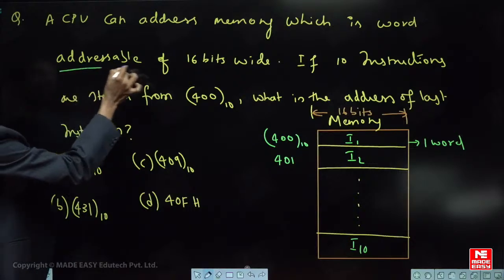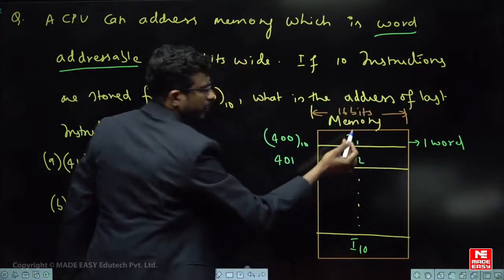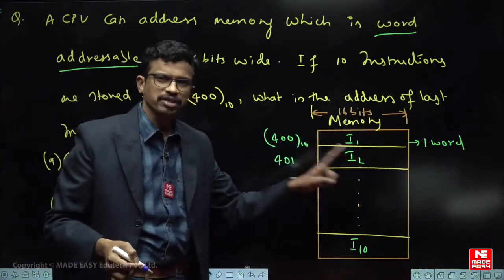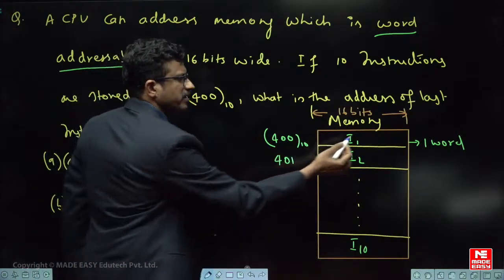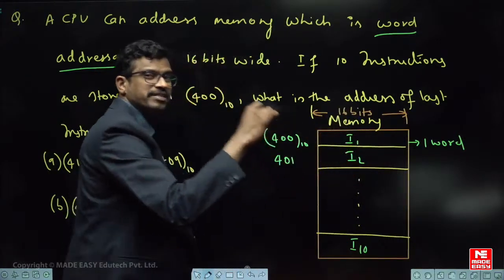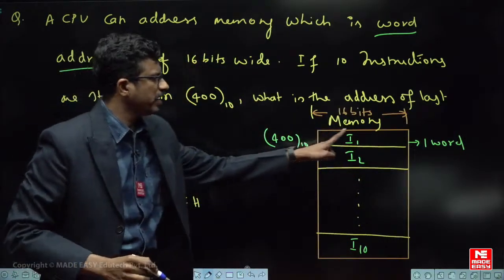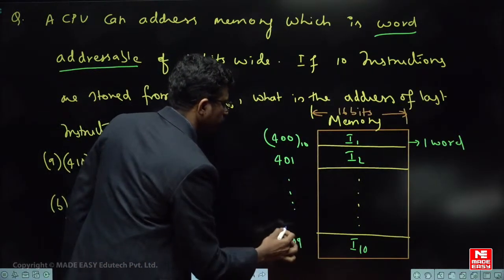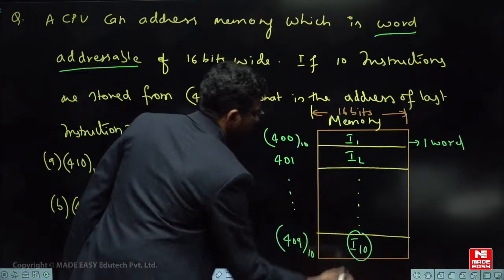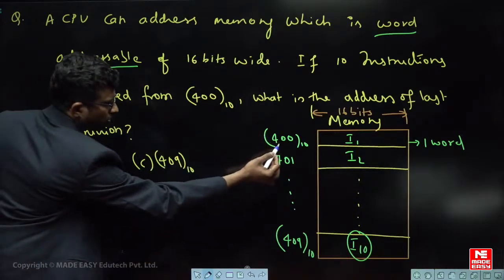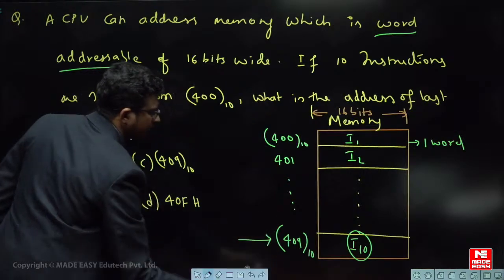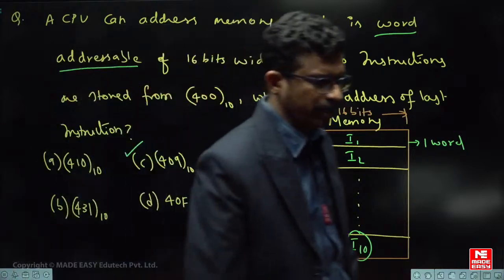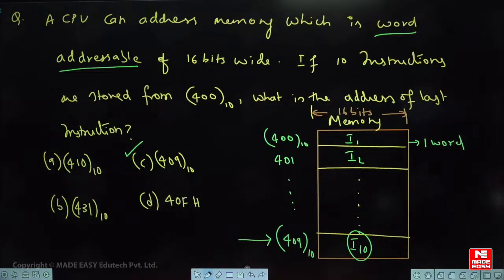So here the memory is word addressable. Word addressable means irrespective of how many bits are there for one register or one memory location, the total memory location will have only one address. So whether the word length is 16 bits, 8 bits, 32 bits, whatever it is, we are taking the entire location as only one address. So therefore 400 and so on. What is the last address in decimal form? 409. He is asking what is the address of the last instruction. It is starting from 400, so the last instruction will be at 409. So the answer will be option C. I hope you are able to follow the questions, right? These are very basic questions only. We are starting with simple questions only, right?